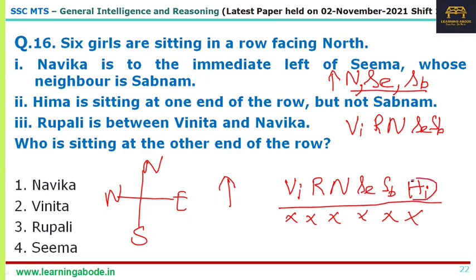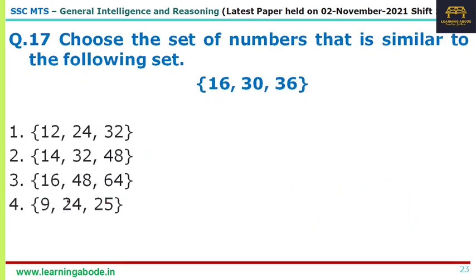So at one end we have Hema, at the other end we have Vinita. The answer is option 2 for question number 16. Vinita is the answer. Now question number 17.